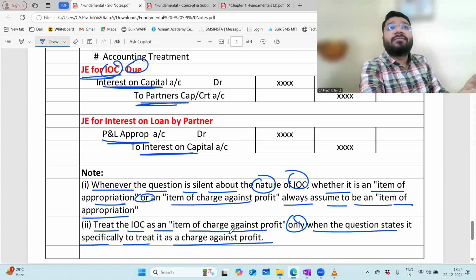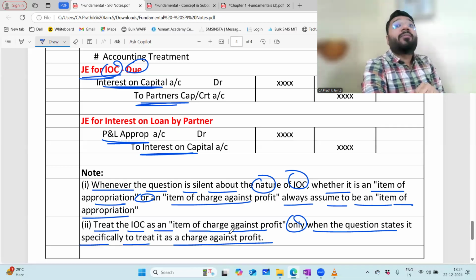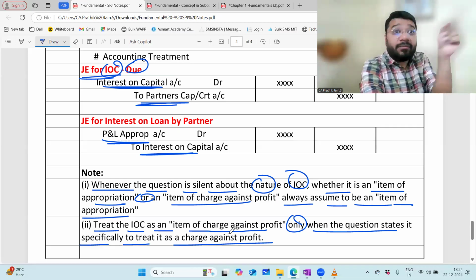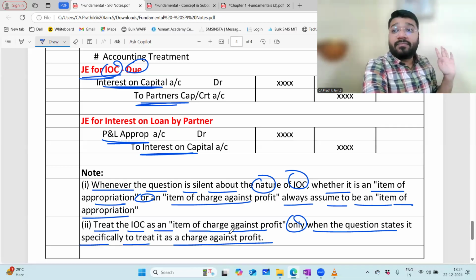Compulsory record IOC. When you record IOC, if the profit is getting reduced or converted to loss, you're not bothered. Which means in this case, when you treat IOC as a charge against profit, you're treating the partner as a third party. You have to treat a partner as a third party. Am I clear? Yes, sir.